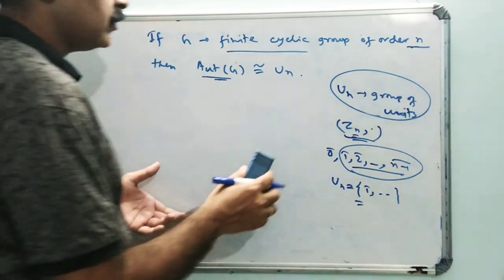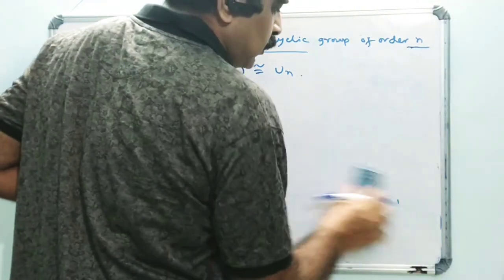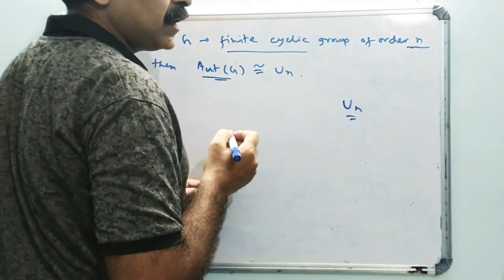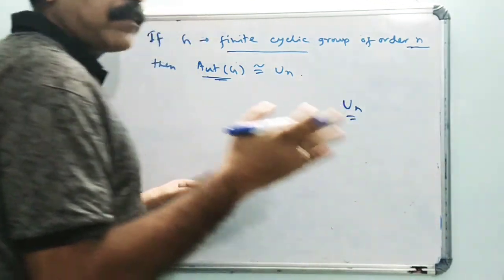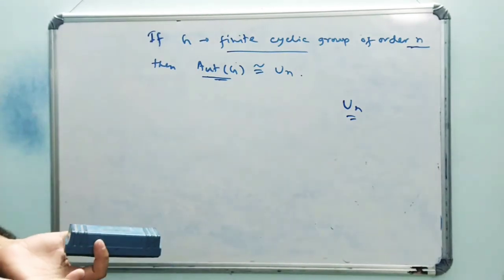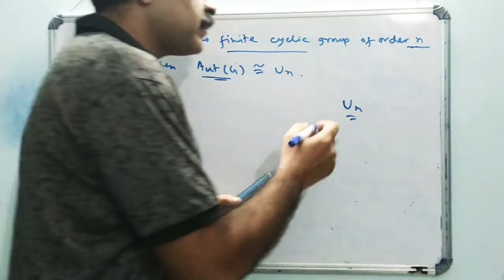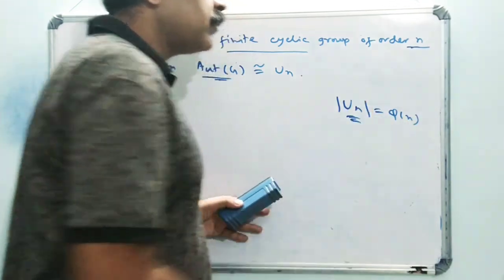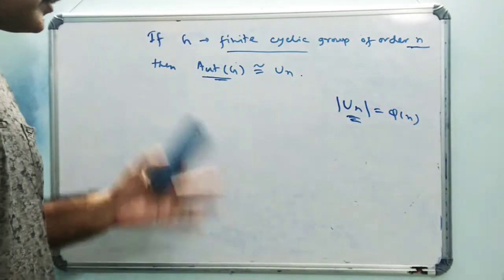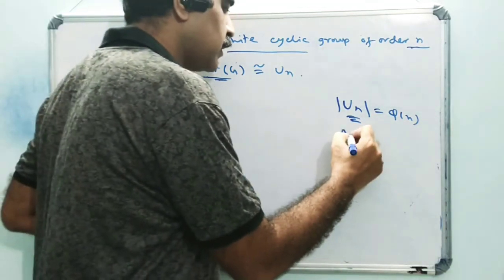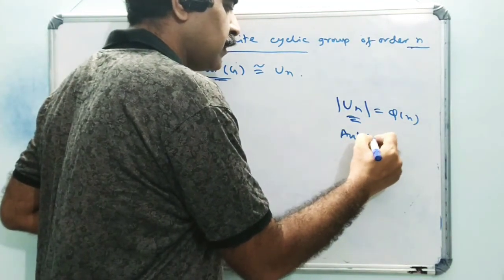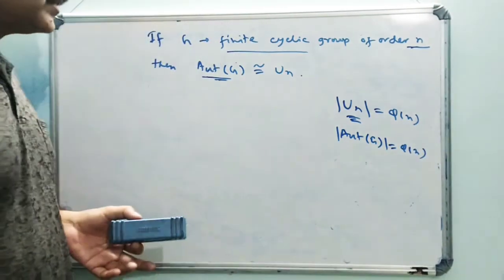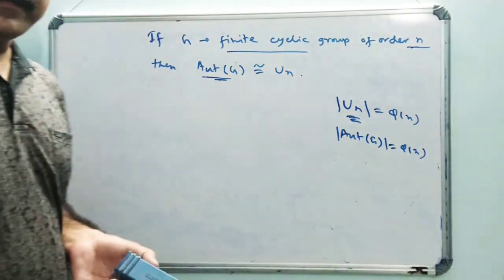Modulo n. We know that the number of elements in U_n is the number of integers less than n and prime to n, that is phi(n). Therefore, the order of the group U_n is phi(n). Also, in the last class we saw that the order of the automorphism group of G is also phi(n). So these two groups are of the same order.